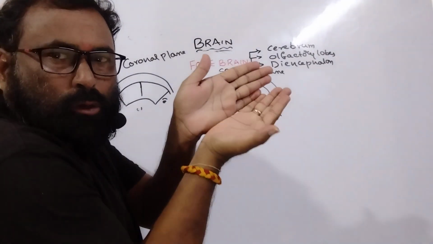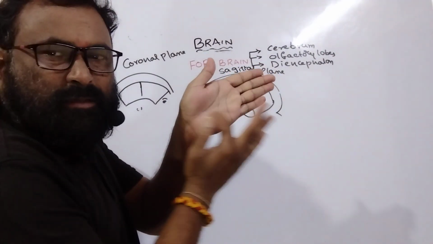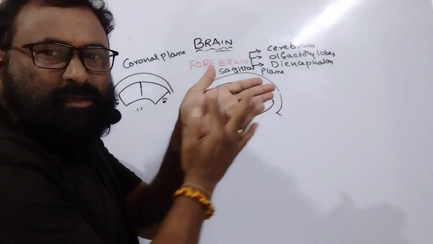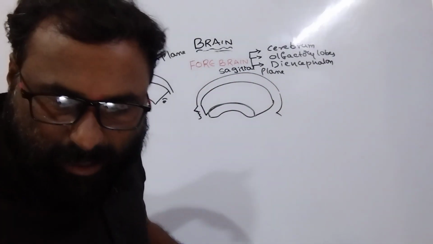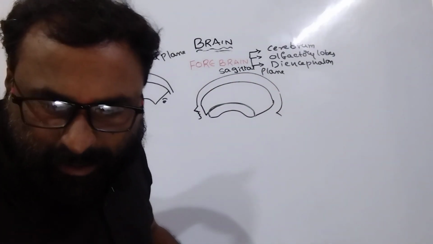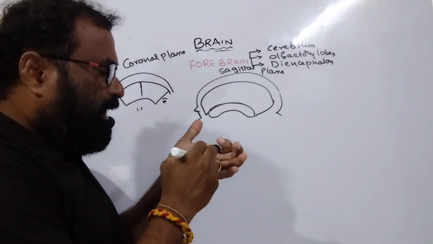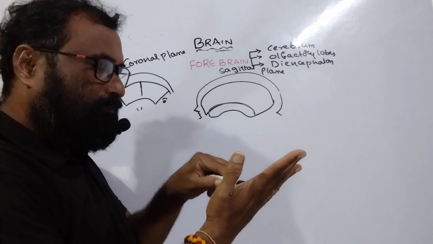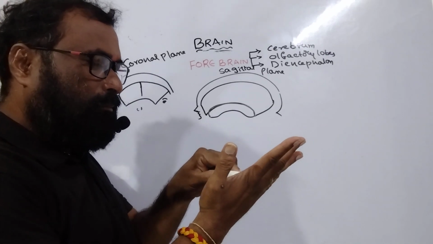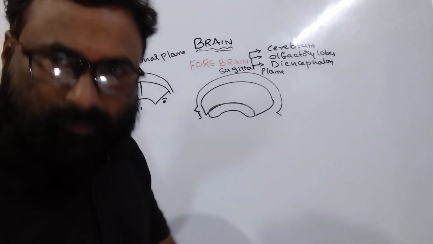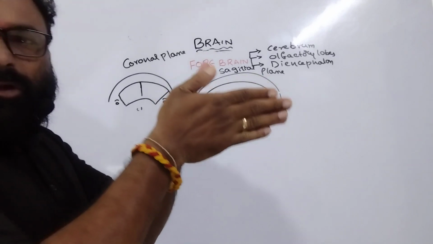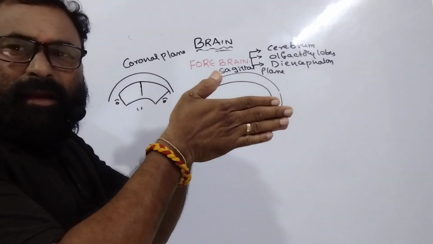You open this and there is a transverse band which is connecting these two. I draw it on the hand. Please see. You observed here, this is the brain.